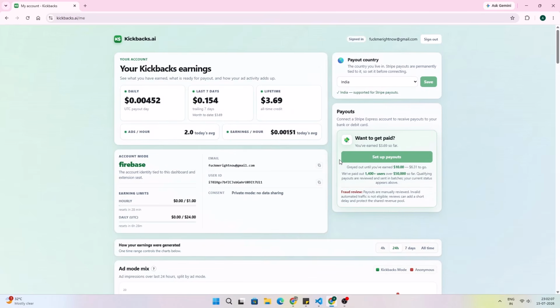So this is how you can set it up. You can use it freely, and if you are outside India, you can completely take out the money from Stripe. So this is all for this video.